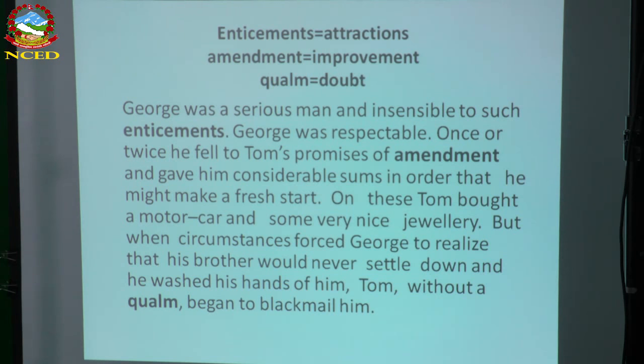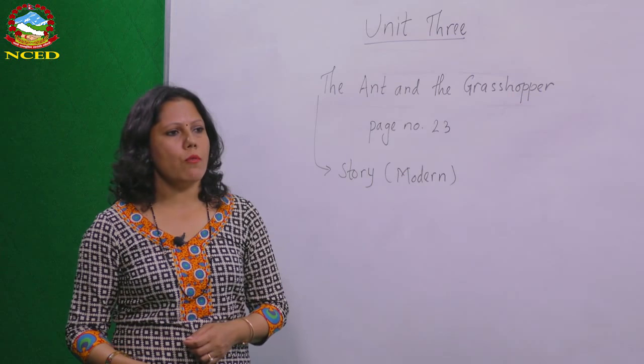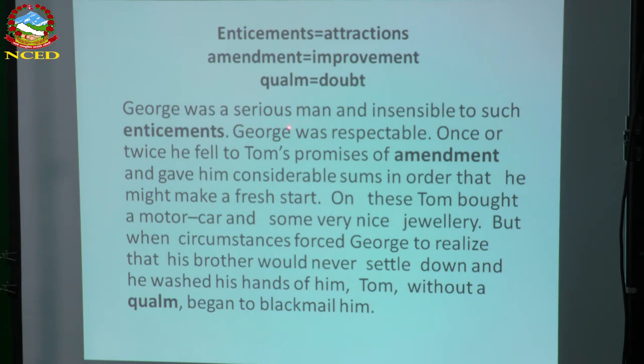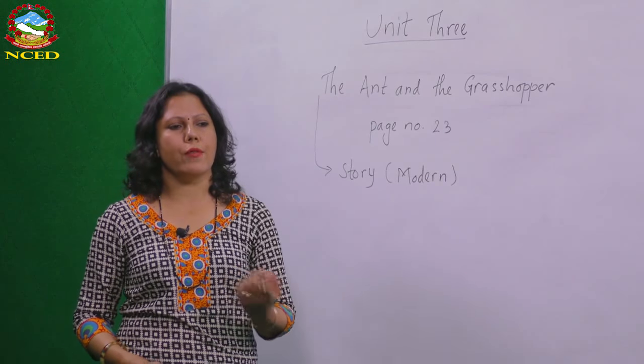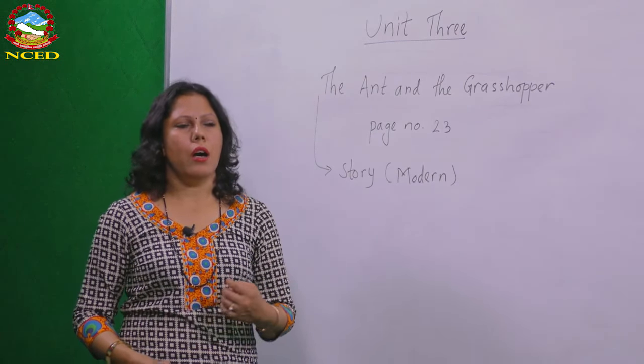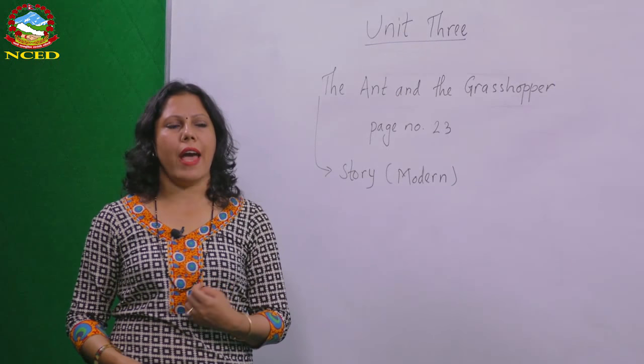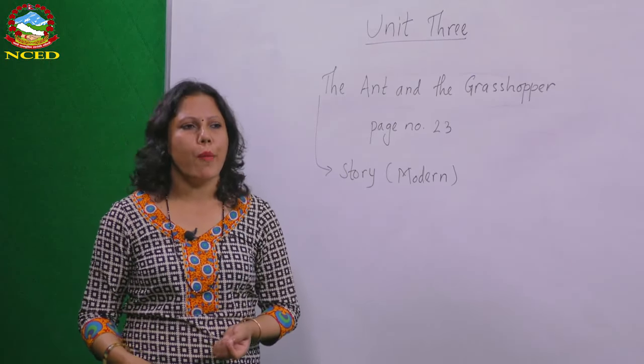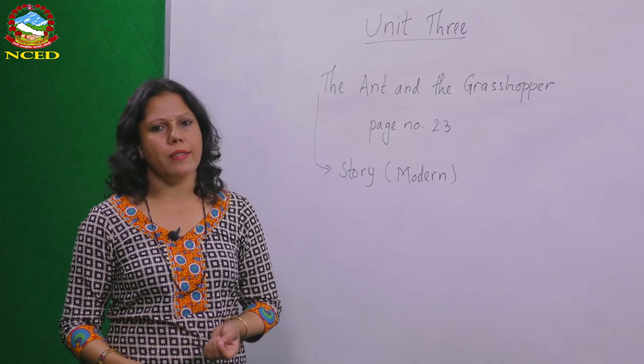Now, let's see what type of character George is, or let's know more about George. George was a serious man. He was serious, not like Tom. Though they are brothers, they have very different natures. George was a serious man and insensible to such enticement, means attraction. Tom was attracted to a luxurious life. He used to have cars, he used to have jewelry, he used to have a very happy life. He used to spend life in the capitals of Europe. But George did not like to spend his life in that manner.